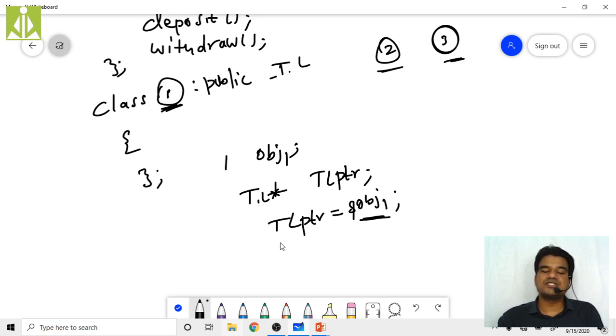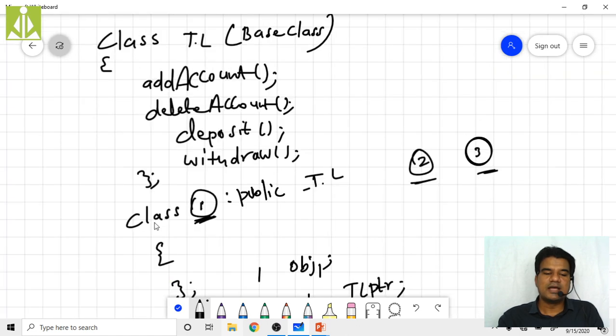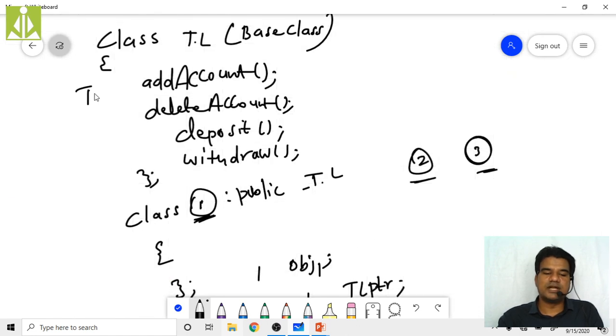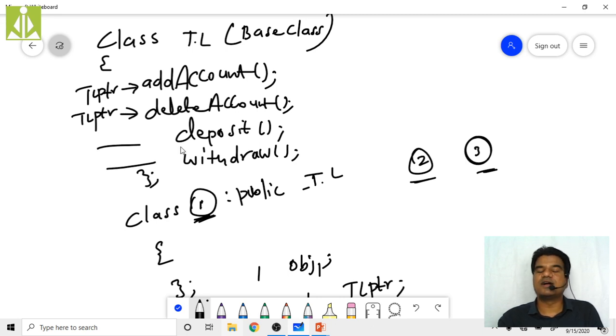So whatever declarations the team leader has given, all those implementations obj1 is giving, isn't it? So what he will do right now, using this tlptr, he will invoke the same functions: tlptr arrow add account, tlptr arrow delete account. Like this he will invoke all the functions, check the functionality and do the testing.